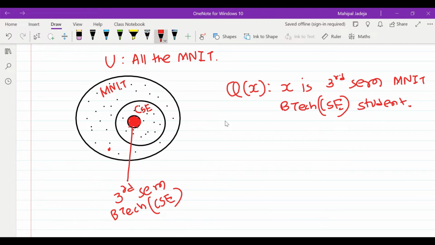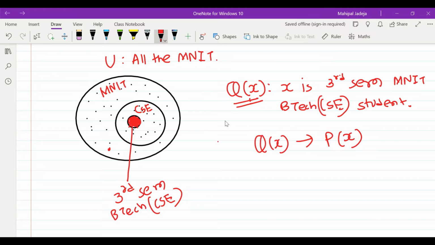And now we'll only talk about students for whom this particular property is true, and then we'll say if this property is true, if a particular student belongs to MNIT BTech CSE third sem, then only that particular student, he or she, has registered for logic in computing course.